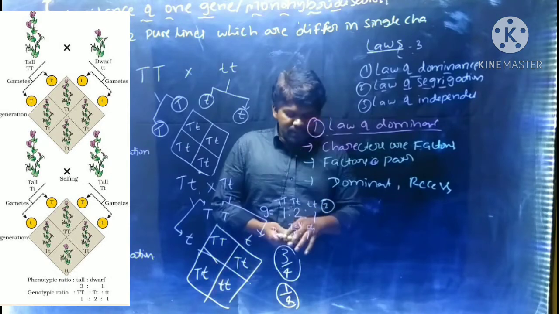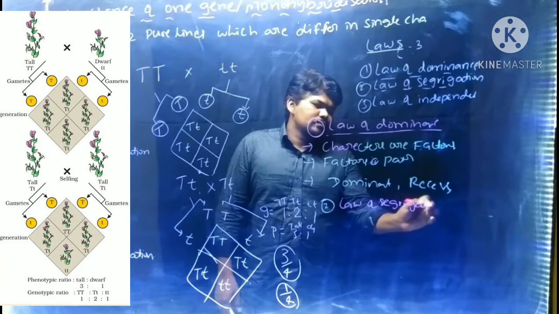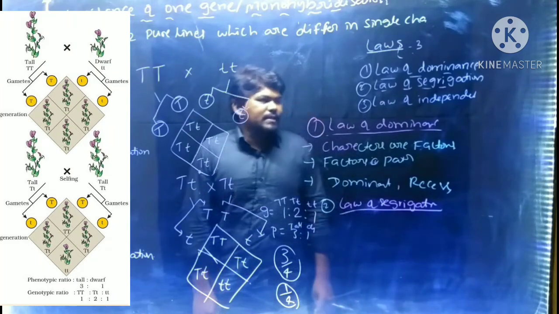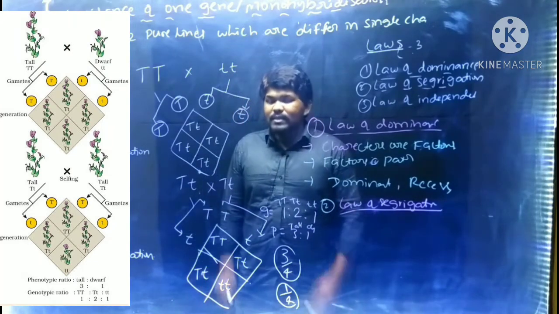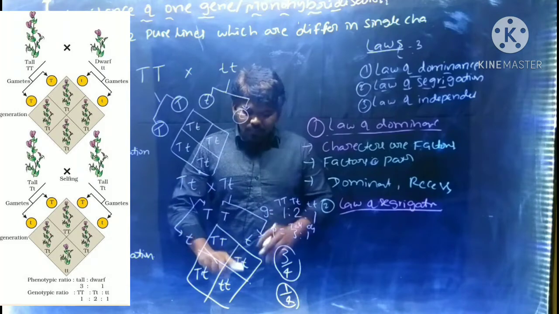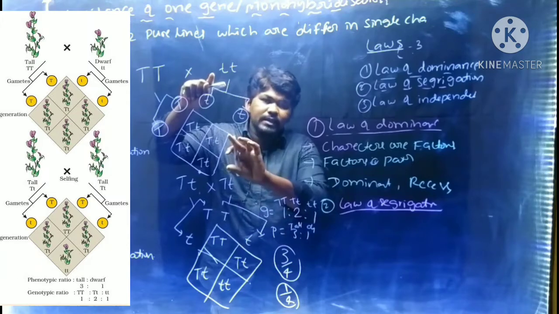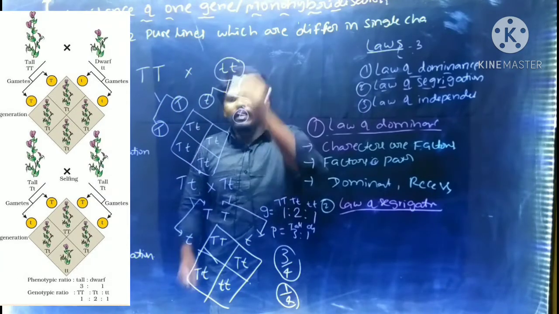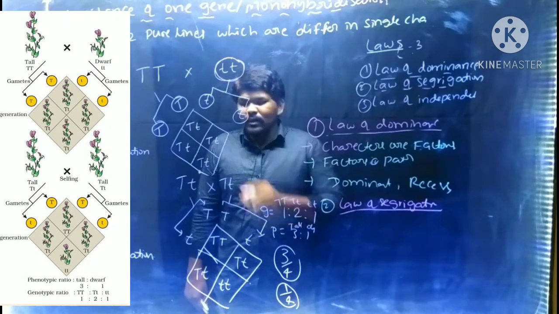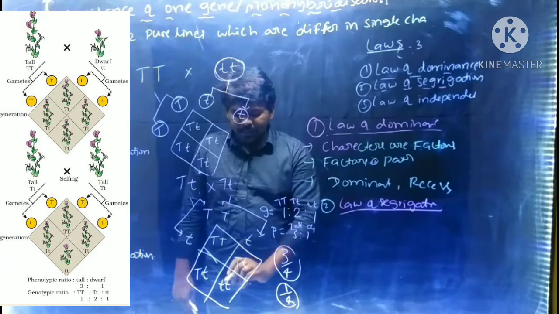Next, the second one, the law of segregation. Segregation means separation. See, there is an expression of the parental character in the F2 generation that was not there in the F1 generation. This is dwarf. Dwarf nature is one of the parental characters. But that dwarf plant was not formed in the F1 generation. There is a formation of dwarf plants again in the F2 generation.